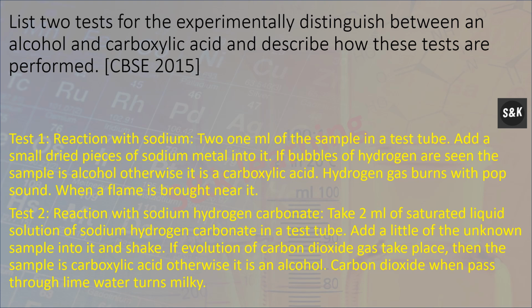Hydrogen gas burns with a pop sound when a flame is brought near it. Test 2: reaction with sodium hydrogen carbonate. Take 2 ml of saturated solution of sodium hydrogen carbonate in a test tube. Add a little of the unknown sample into it. Shake. If evolution of carbon dioxide gas takes place, then the sample is carboxylic acid, otherwise it is alcohol.